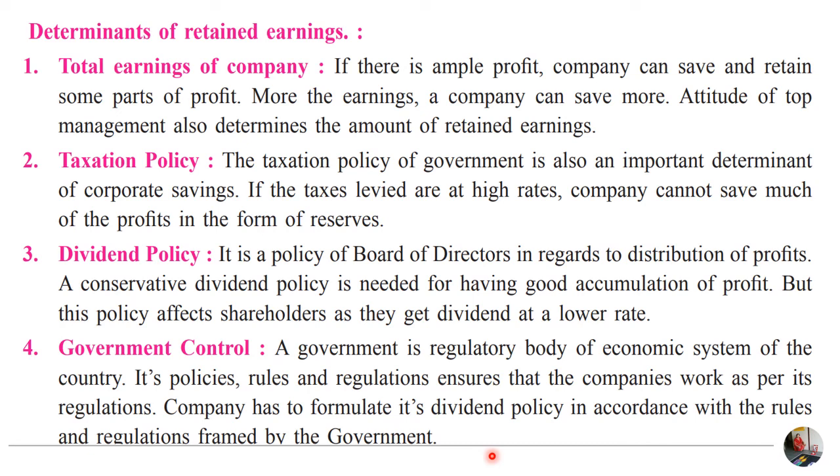Hence, these are some of the determinants of retained earnings which a company needs to follow if it requires capital to be invested in business from the profits by way of retained earnings.